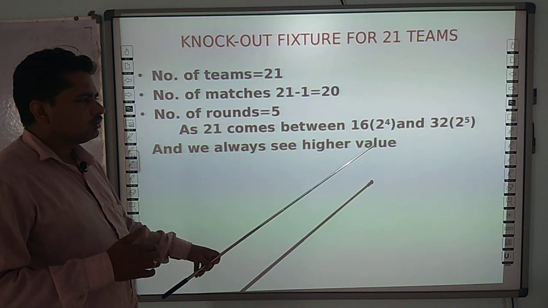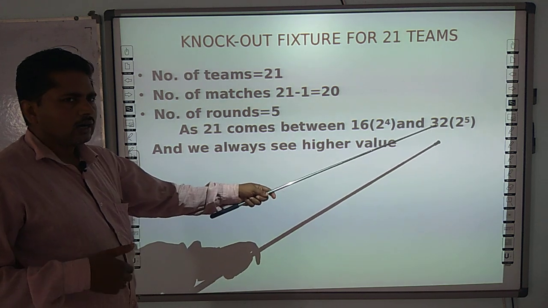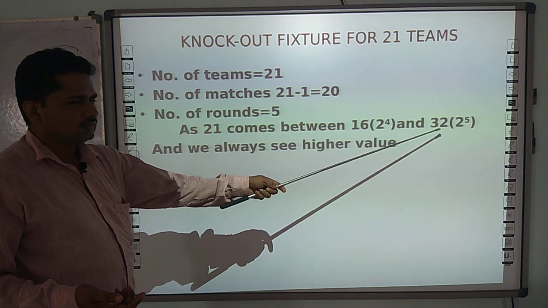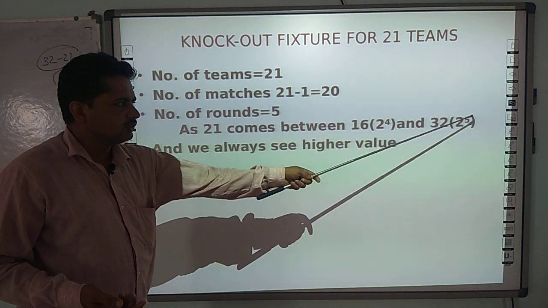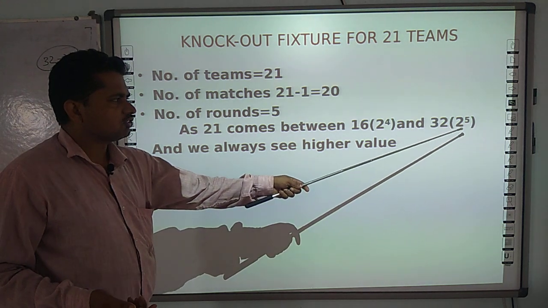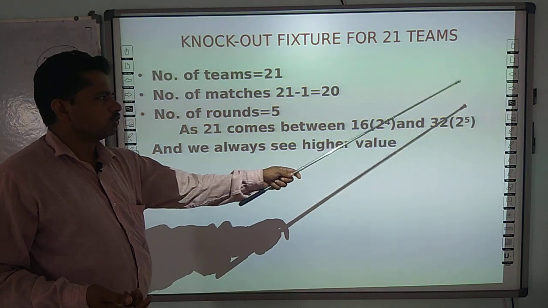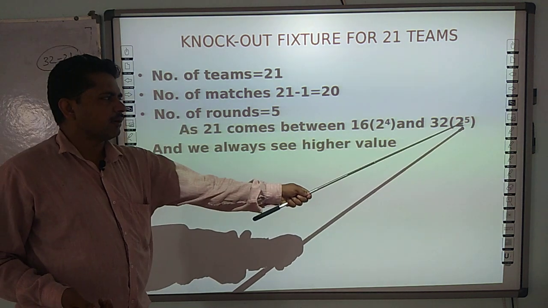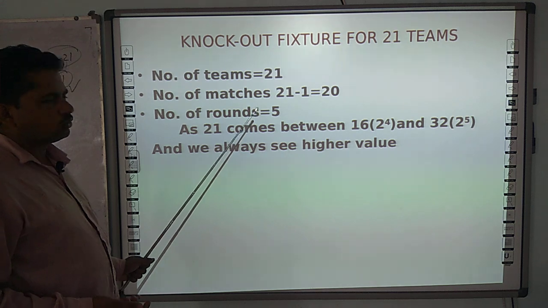So we have to use the upper standard number, which is 32. This standard form is used for deciding the number of rounds. As the power is 5, the number of rounds is 5.